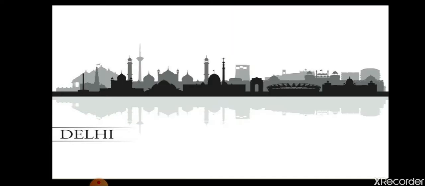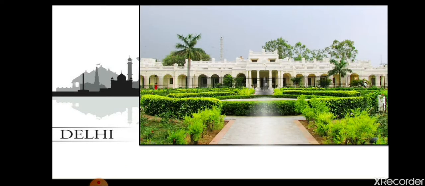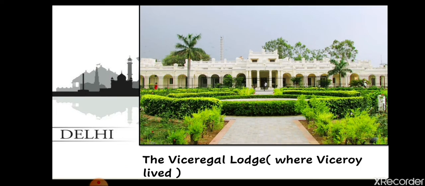Now next, as you can see here, this building belongs to the Viceregal Lodge. Here the Viceroy lived. This building was built for the residency of the Viceroy. As I have explained to you, during summers the Viceroy went to Shimla, where the Viceroy's office is.